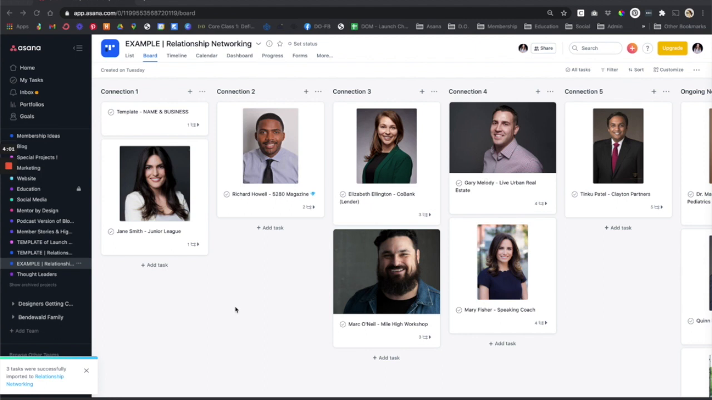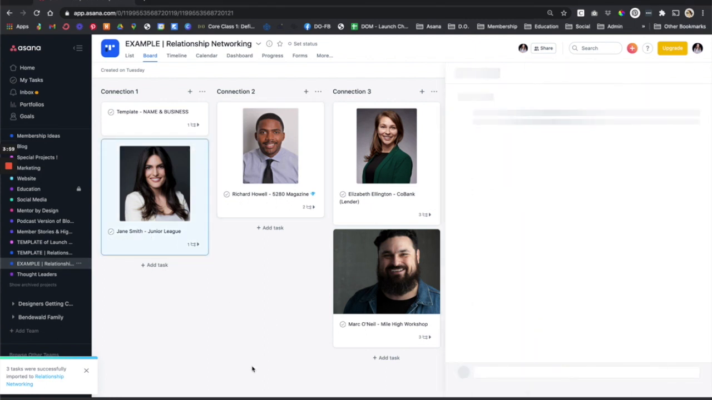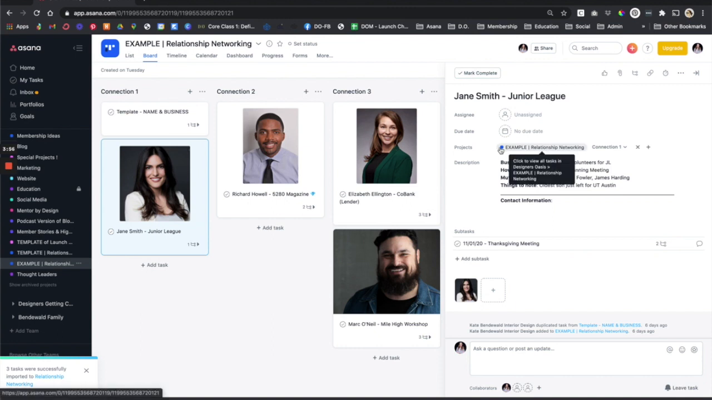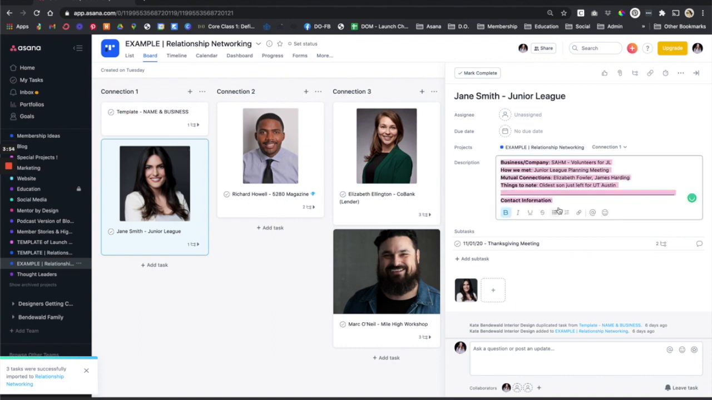So on this first example, if I click on it, you'll see every person will have a card here. This card allows me to keep quick information top of mind. So where do they work? What company do they work with? How did we meet? Do we have any mutual connections? Are there people that we know in common? And then just things to note.